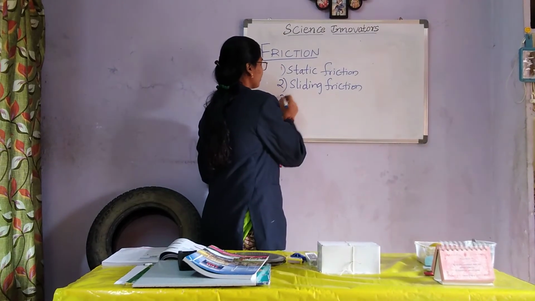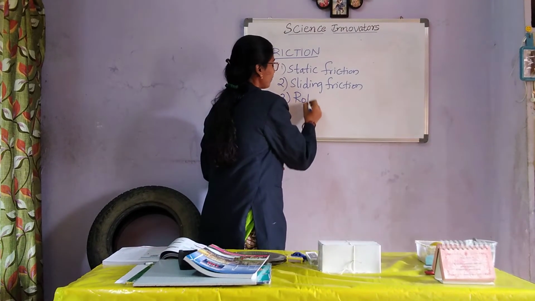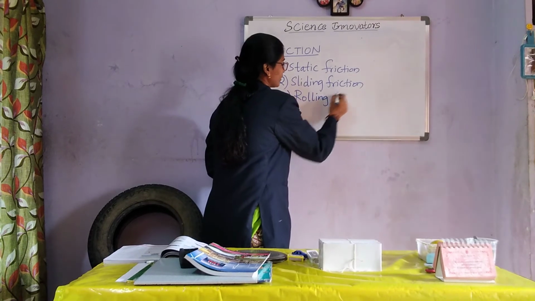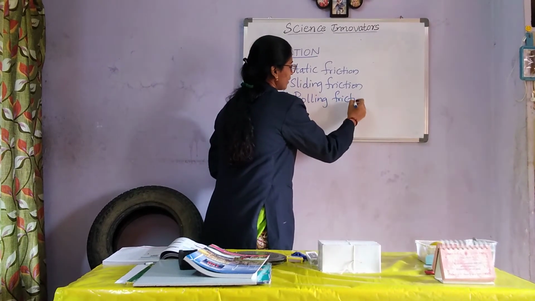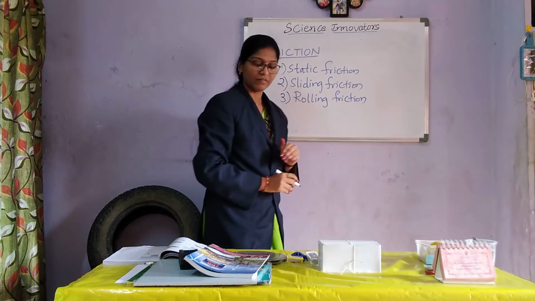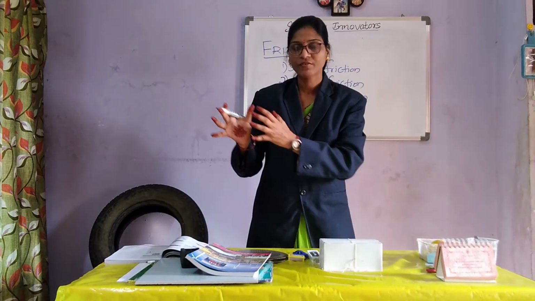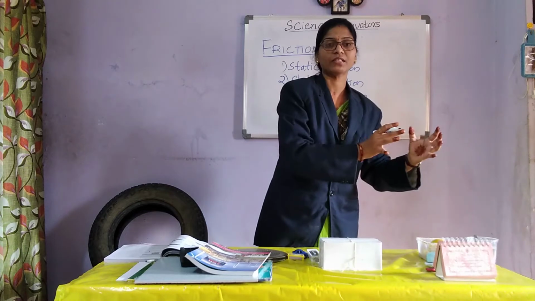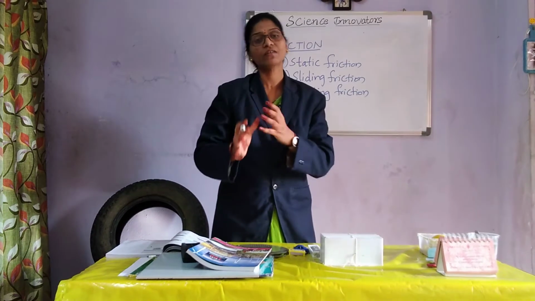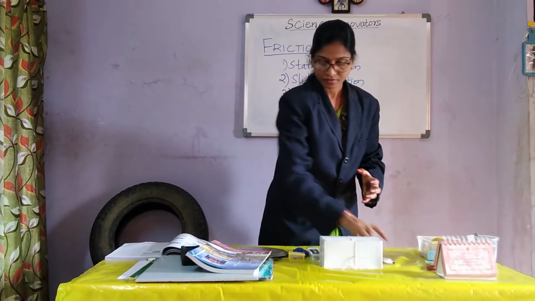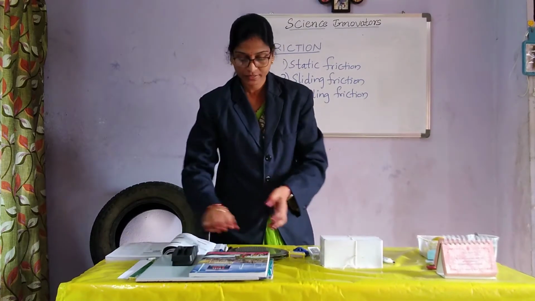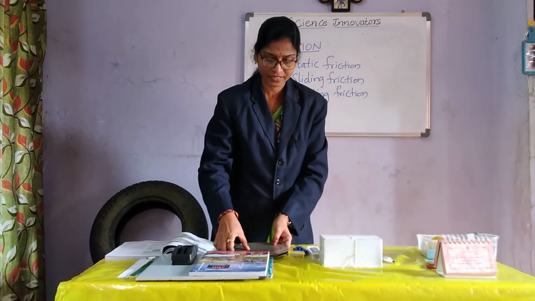Next, the third one is rolling friction. See, there are so many activities we perform in our daily life. When we want to move a heavy body from one place to another, there are certain wheels to help the movement. For example, ball bearings. I'll show you an example.